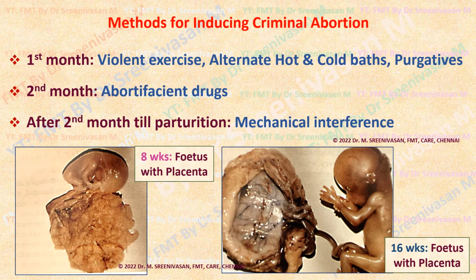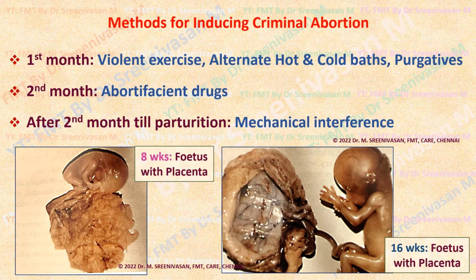Now coming to another important concept in today's topic, that is methods for procuring or inducing criminal abortion. What are those that the traditional birth attendants or quacks will employ? What are the methods they will employ pertaining to duration of gestation? In the first month, the woman is not sure she is pregnant. She shows some vomiting, nausea sensation, so she believes that she has been pregnant, but there is no missed period.